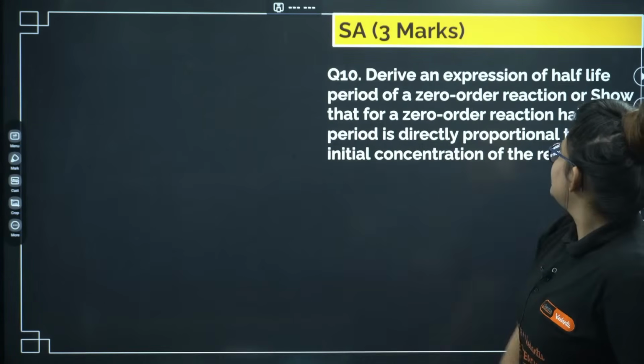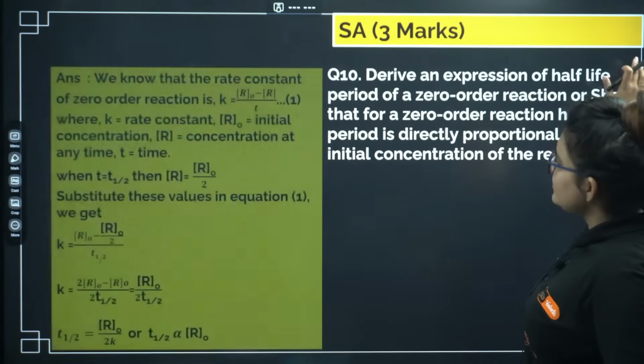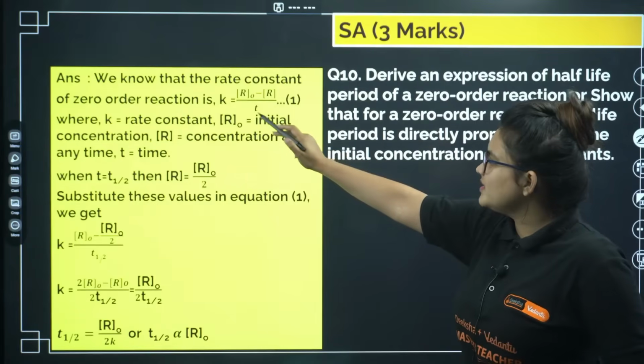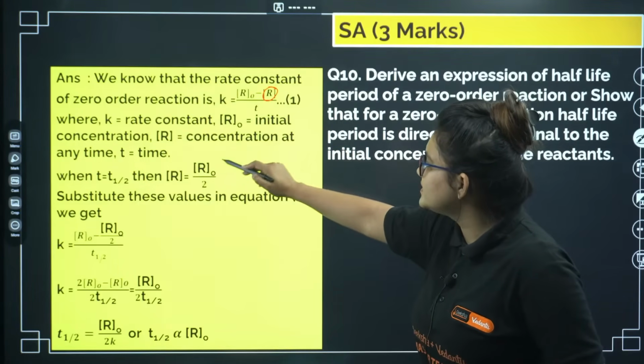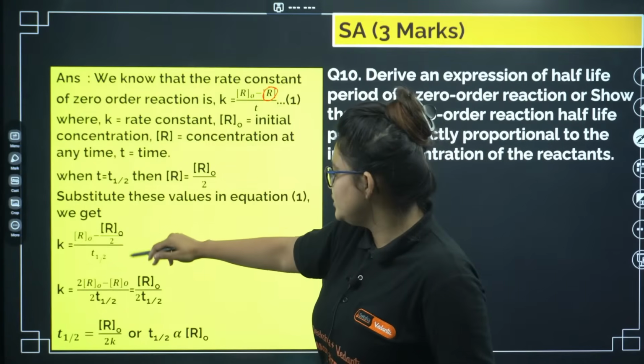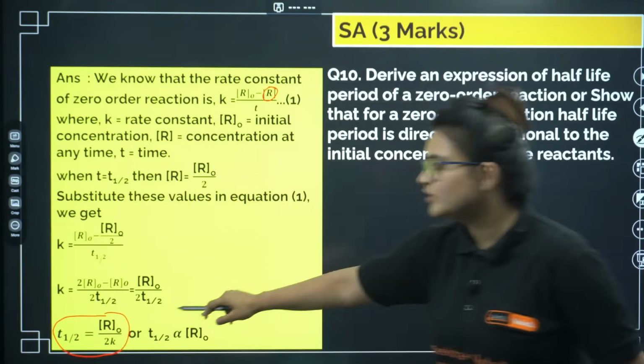Now derive the expression of the half-life period for a zero order reaction. Whenever you are writing half-life in the same equation, you are basically replacing this R value with R naught by 2. Once you replace R with R naught by 2, you will end up with this equation: T half equals R naught by 2K.